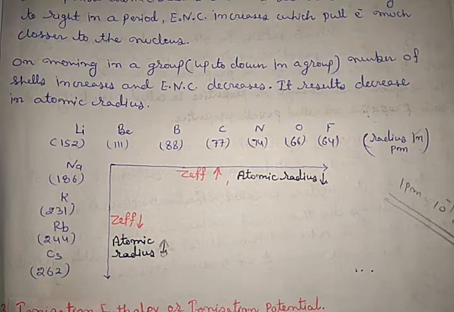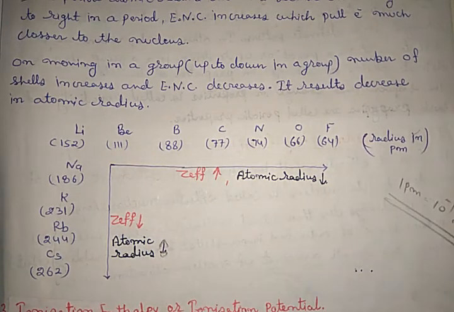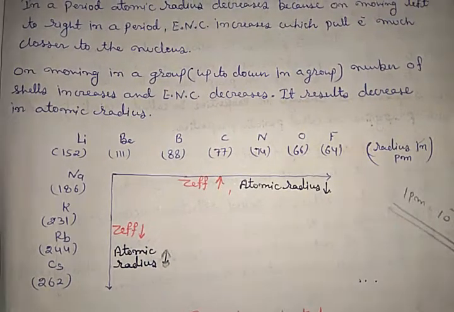Got it? So in a period it decreases, in a group it increases.